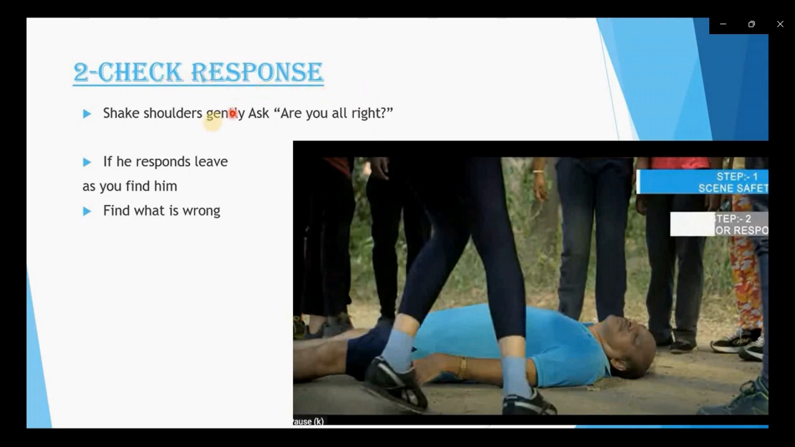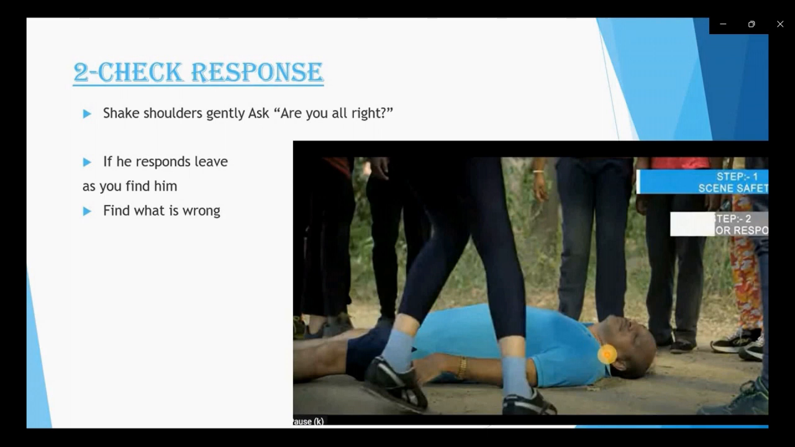We have to shake the shoulders gently and ask, are you alright? So we shake the shoulder of the patient and ask very gently, are you alright? The second point is, if while shaking he responds, yes I'm okay, or if he is shaking his head, then we leave him as we find him. It means no need to perform CPR. Only if he responds, we can have a normal conversation with that person.